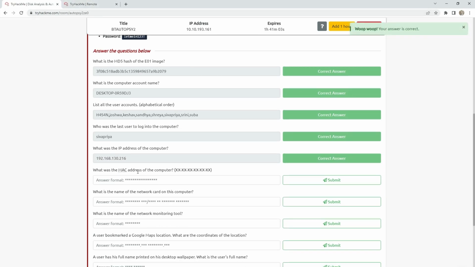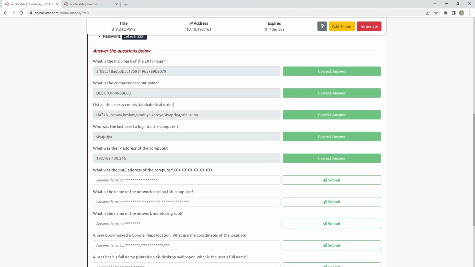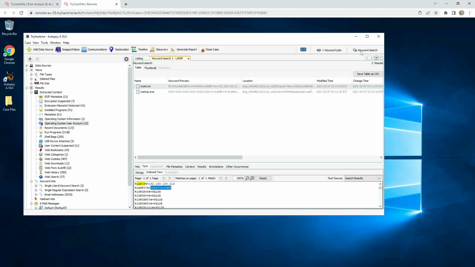What is the MAC address of the computer? The MAC address is below. A second way to find the MAC address is to type LANIC. That means local area network interface card. Okay.